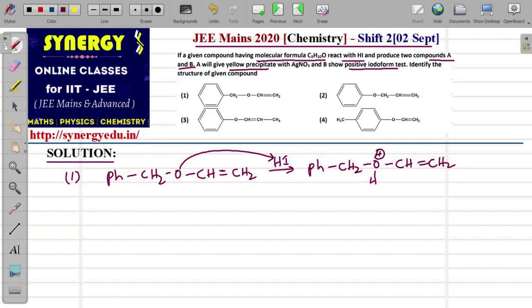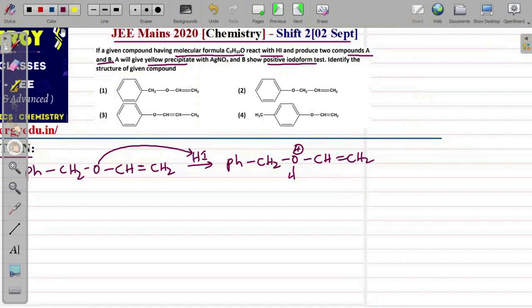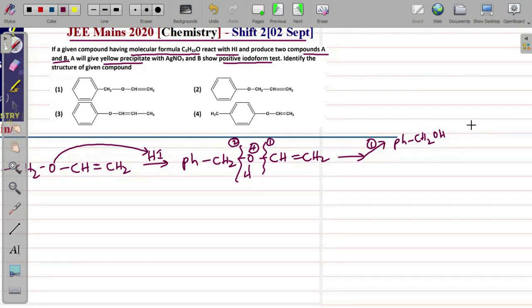Then after that, this will break down into a carbocation. Now among these, there are two possible breaks that can happen. One is this, the other one is this. Suppose this is the first case and the second case. If the first case happens, then the products you get after that breaking are CH2OH, and the second one will be CH positive charge and double bond CH2. Now this is unstable, so it will not form in this mechanism.